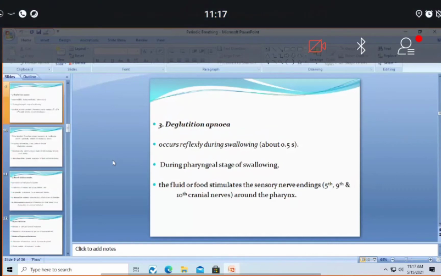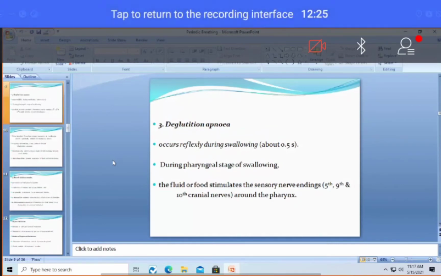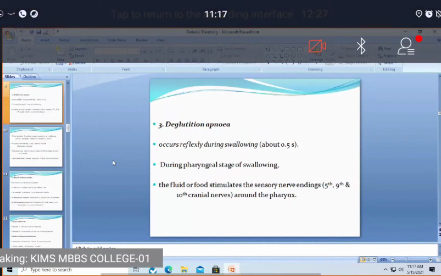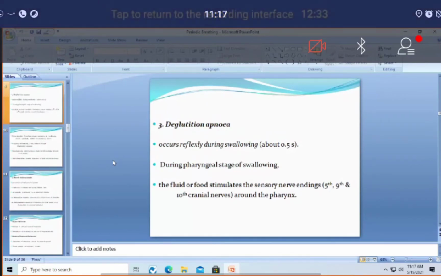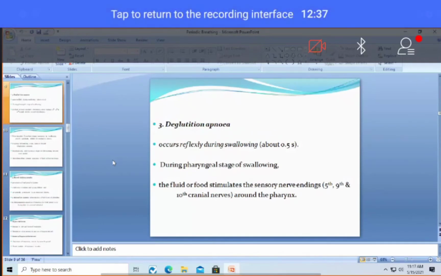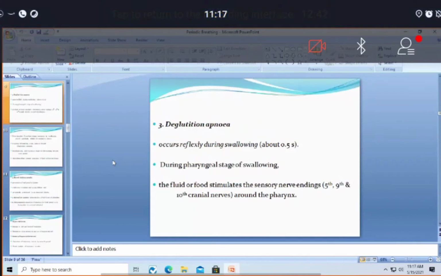What is deglutition apnea? Normally, when there is no process of swallowing or deglutition, air will freely enter through the nose, from there into the pharynx, and from there into the larynx, trachea, and then into the lungs. Okay, so this is a normal process. Now the problem arises only when the person is taking some food.